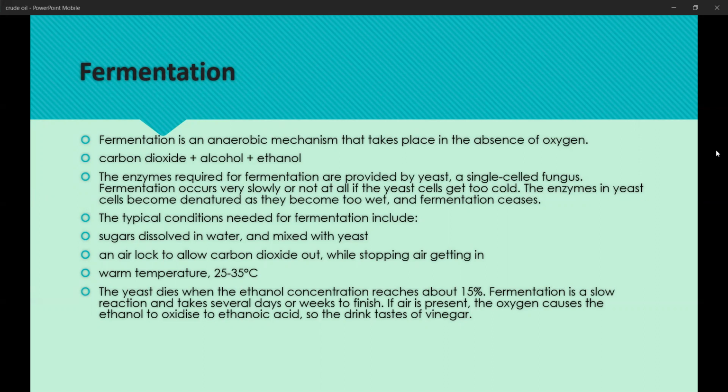Fermentation occurs very slowly or not at all if the yeast cells get too cold. The enzymes in yeast cells become denatured if they become too hot, and fermentation ceases.